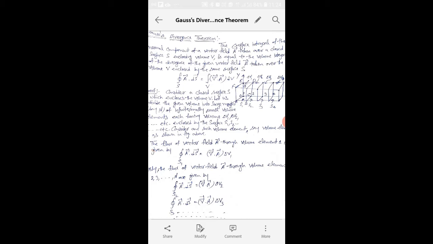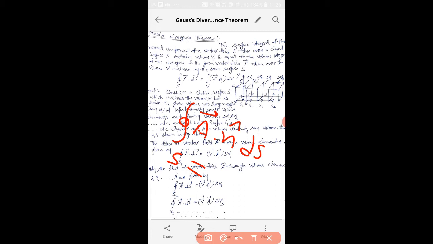The surface integral, we know this is surface integral: we have an integral and then we have the S symbol. This will become the surface integral of the normal component of the vector. The normal component of the vector will be A dot n cap dS. This will become the normal component of vector field A taken over a closed surface, and closing the volume V equals to the, okay, so this will be your first term, which is what?